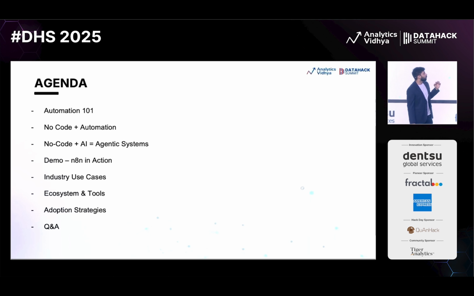So let's move forward, everyone, and this is the agenda. Coming to the agenda, we are going to start from the very basic understanding about automation. Then we will see how no-code tools can help you in integrating automation into some common use cases. Moving forward, we will have the elephant in the room, or I think in the whole world today, which is AI. We will see how that can be integrated into professional use cases, not just for funny cases where we are just trying to run a workflow. So I have prepared awesome practicals for the same.